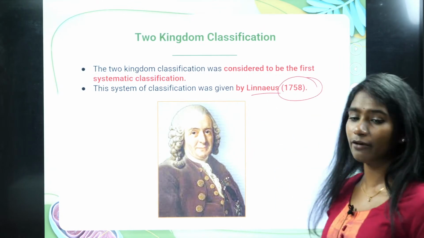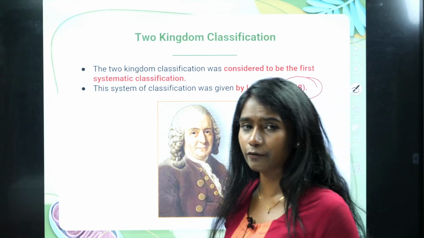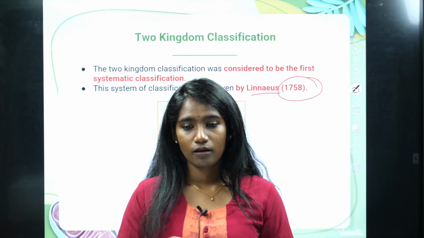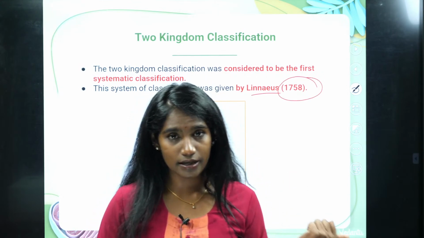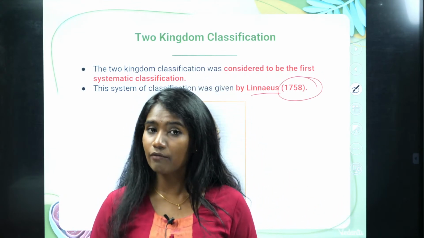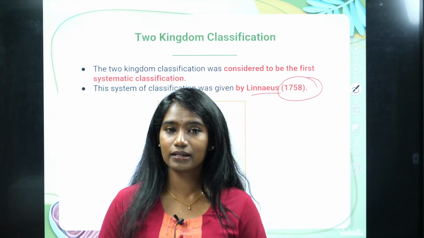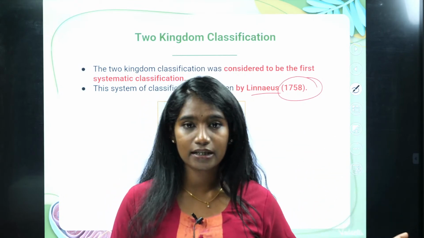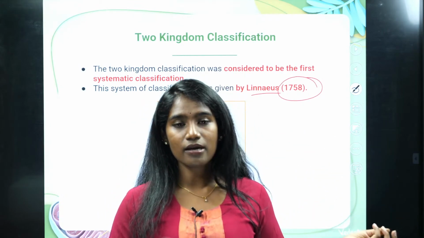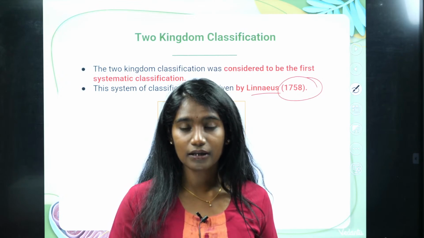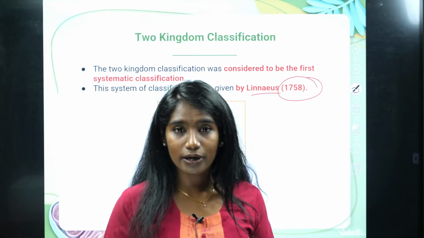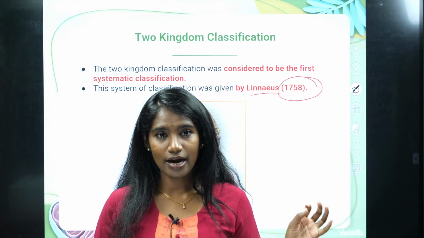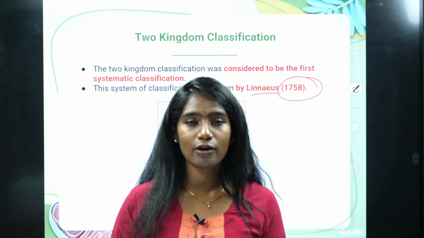In 1758. So first of all, why should we classify these living organisms? Why is it important? Is it necessary to classify living organisms? You have already studied in your class 9th in the chapter diversity in living organisms, wherein I have already covered that chapter as well. When I was doing that chapter, I already explained the importance of classification. Why were we classifying living organisms?